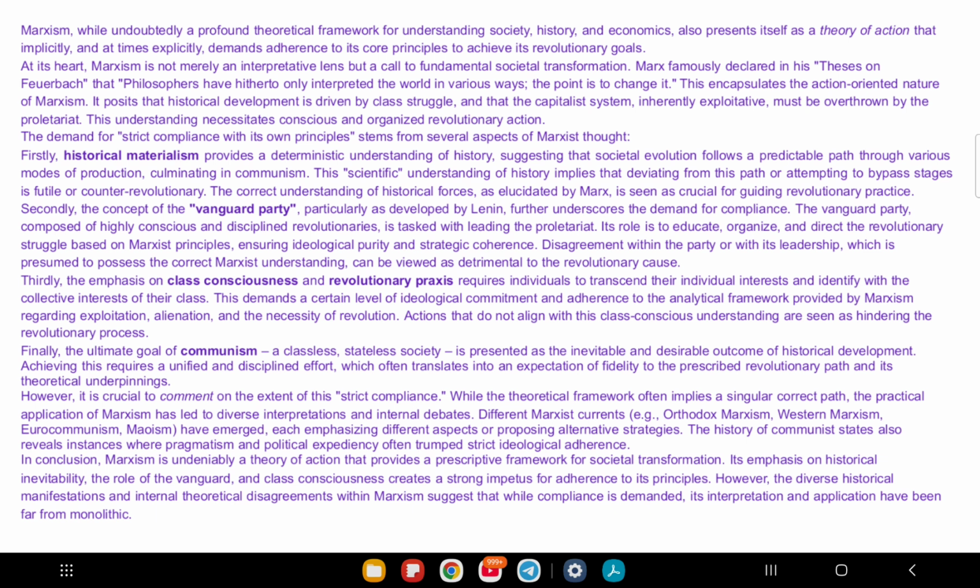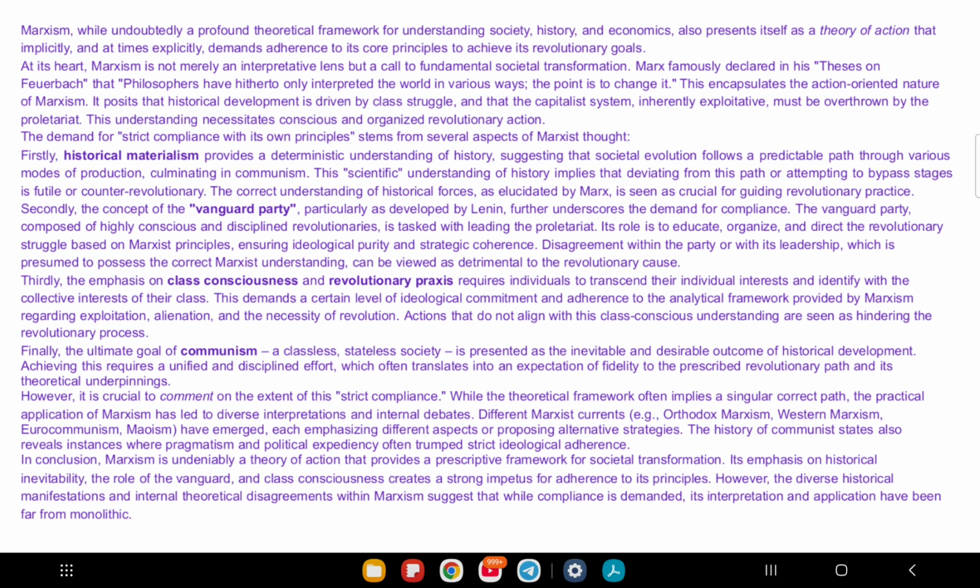But there's a catch in real life. Marxism has many versions, like Maoism or Eurocommunism. So while it demands strict compliance in theory, people have applied it differently. So here is one tip: start with what Marxism is and explain why it demands compliance. Give examples but also mention its flexibility in practice, and end with a balanced conclusion.